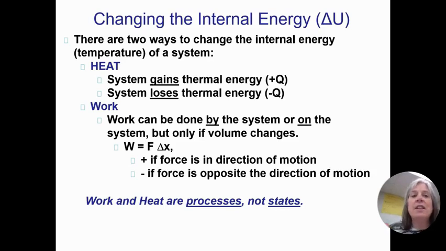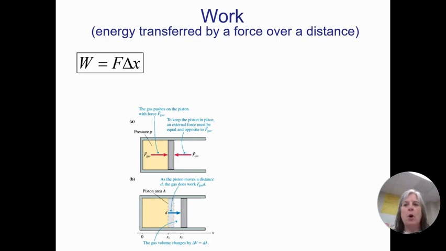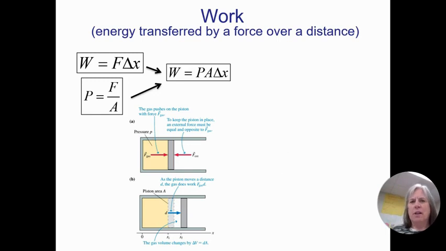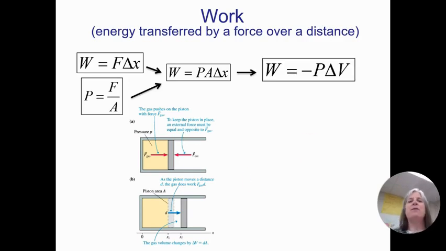Now, work we can actually calculate directly. So if we go back to our work equation, work is force times distance. And we know that pressure is force over area. We learned that in the second video from our summer assignment. If we put these together, we get work is equal to pressure times area times delta x, area being like the surface area, x being the distance something moves. And of course, from a thermodynamics standpoint, we want to think of that area times distance as a change in volume. Now, you're probably like, wait, where did the negative come from?